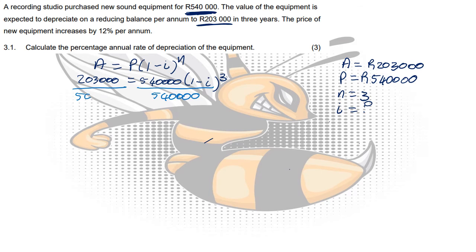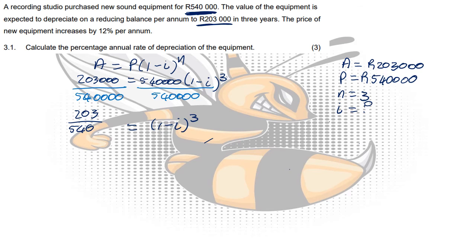From there we can divide on both sides with 540,000 to try and get the 1 minus I to the power of 3 alone, and we're left with 203 over 540 being equal to 1 minus I to the power of 3.